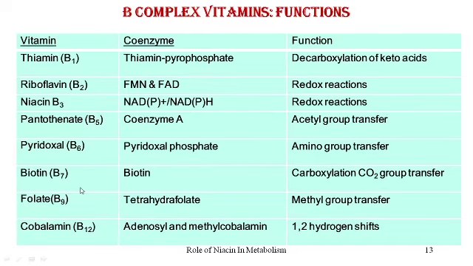B7, biotin, is important in carboxylation, or CO2 group transfer. B9, folate, is a part of tetrahydrofolate, which is important in the transfer of methyl groups. Cobalamin, that is B12, is present in the form of either adenosyl cobalamin or methyl cobalamin and is required in one or two hydrogen shifts.